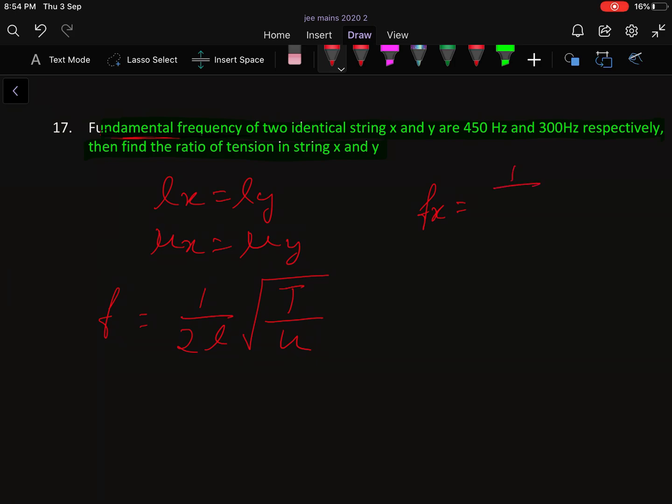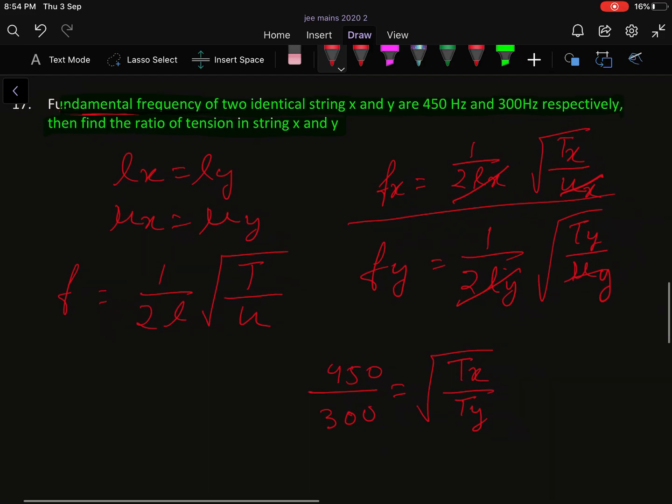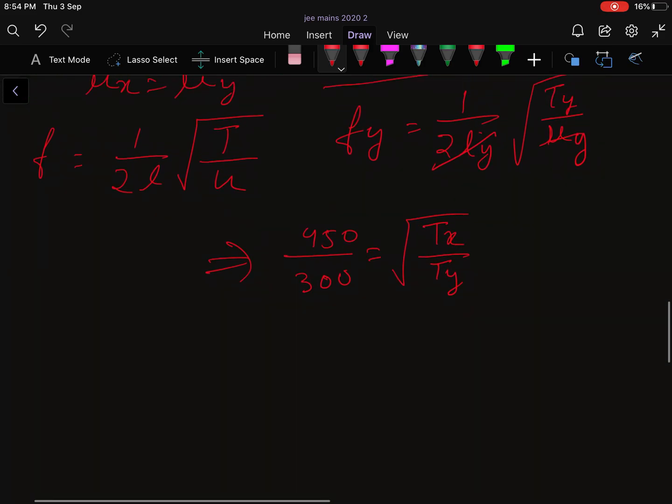So for X, f of X equals 1 by 2 Lx under root Tx by mu x, right? Similarly for f of Y, it will be 1 by 2 Ly under root Ty by mu y, sorry, not x. Now we take the ratio. So f of x is 450 by f of y is 300, and you can see the length and mu are the same, so it is under root Tx by Ty.